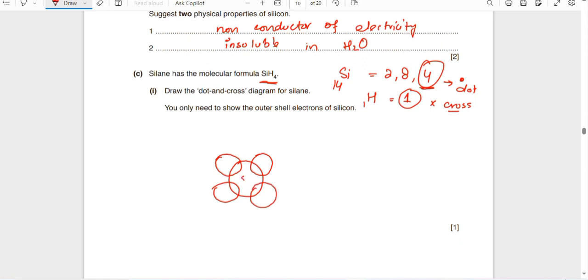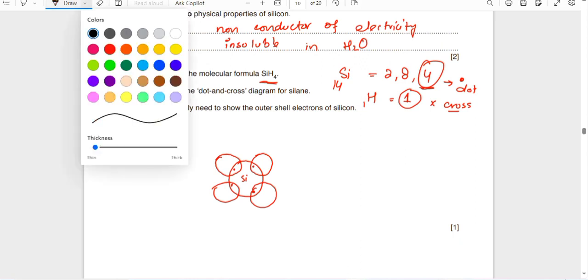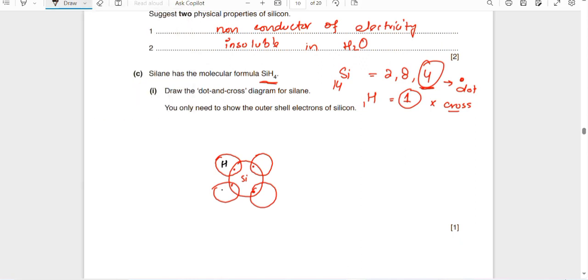So this is silicon, it has dots, okay, and this is hydrogen. The electrons are represented by cross, dot and cross. In this way, the duplet of hydrogen and the octet of silicon are completed, and we get this outermost dot and cross diagram of the silane.